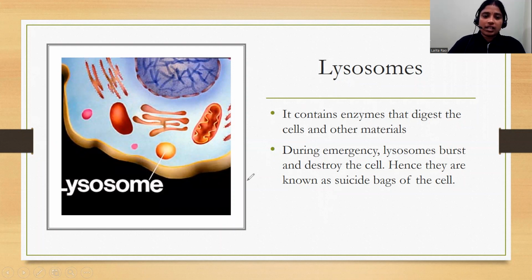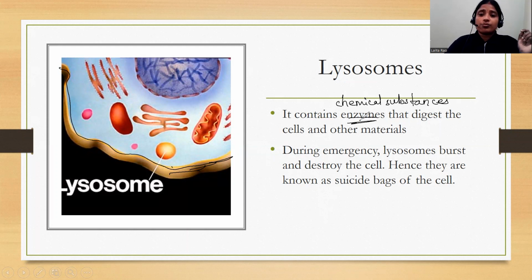This is the membrane of the lysosome. Now it contains enzymes. What are enzymes? Enzymes are nothing but chemical substances that take part in or help in chemical reactions. So these lysosomes contain chemical substances, or enzymes. You can also call them enzymes.